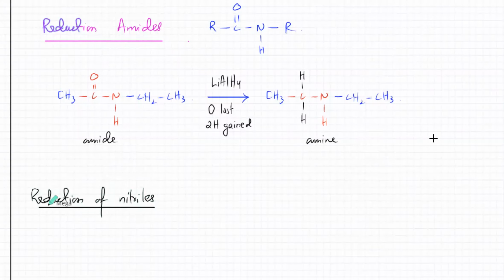Now, what's a nitrile? It's this group, C triple bond N. So I've got a nitrile.